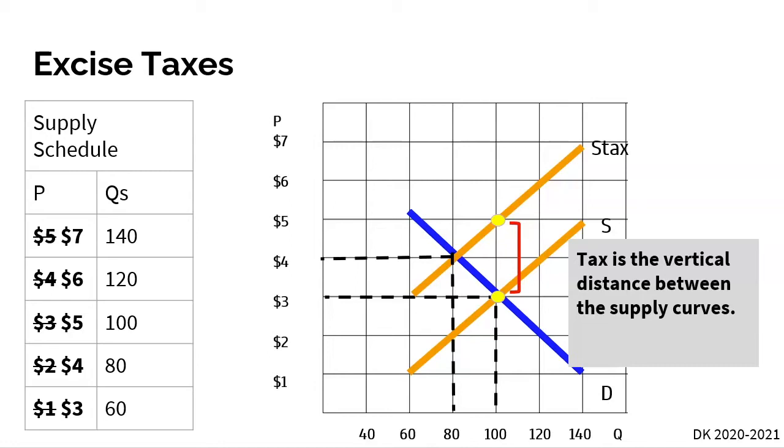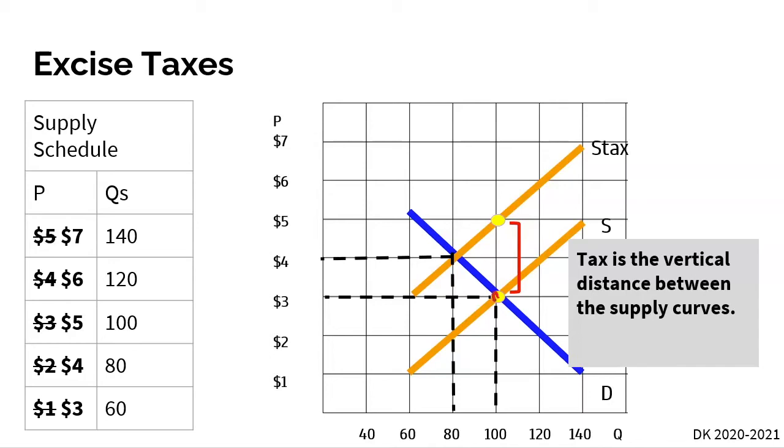But the question should be, how much to the left is our supply curve going to shift? Well, it's going to shift $2 because, as this hypothetical scenario said, there is a $2 per unit tax on the production of cigarettes here.